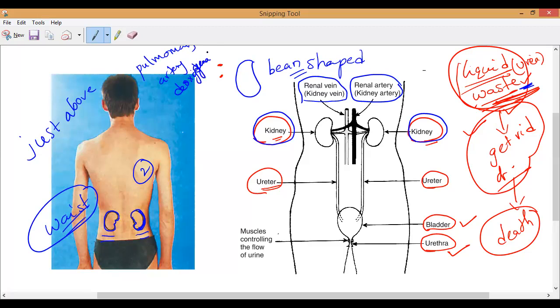Deoxygenated blood to the heart. In the same way, the pulmonary vein will carry what? Oxygenated blood. So this is the only difference.